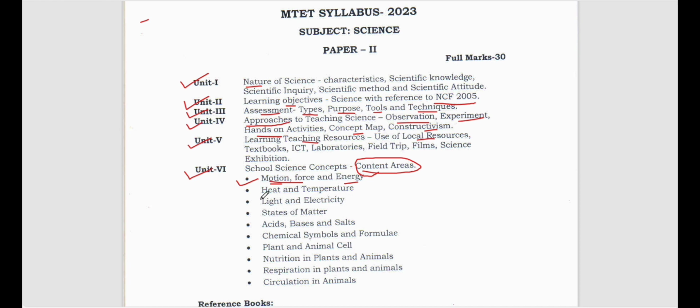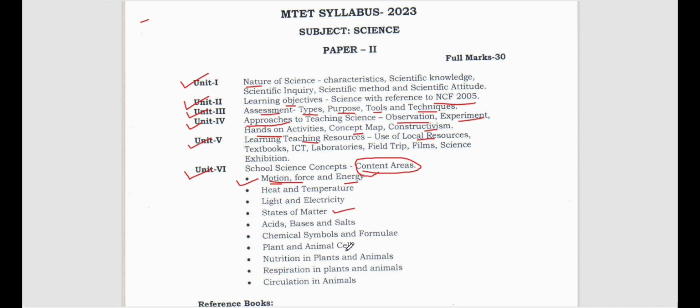Then heat and temperature. What is heat? What is temperature? What is light? What is electricity? States of matter. There are three states of matter: solid, liquid, and gas. Then acid, bases, and salts. You need to know when we combine acid and base, what do we get. Then chemical symbols and formulae. For example, the chemical formula for methane is CH4, right? The chemical formula for water is H2O. So those you have to know.